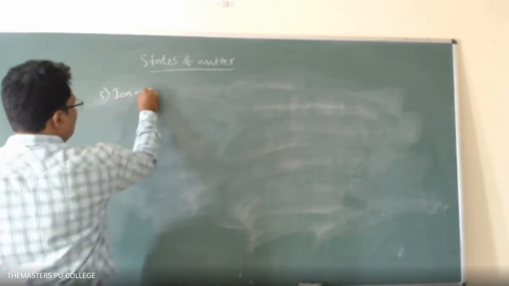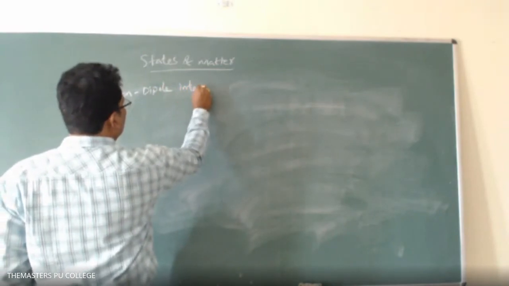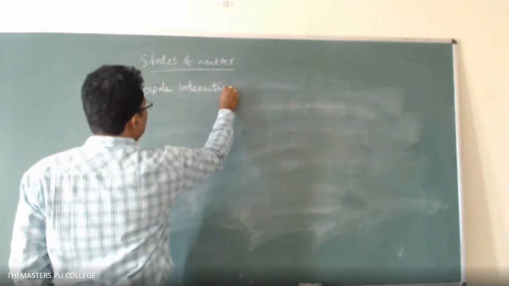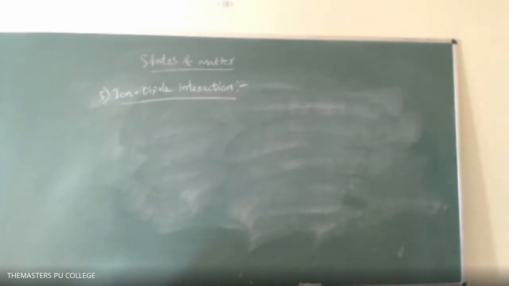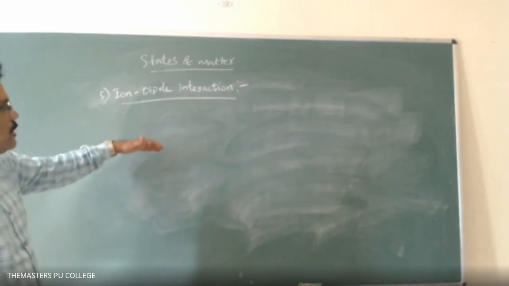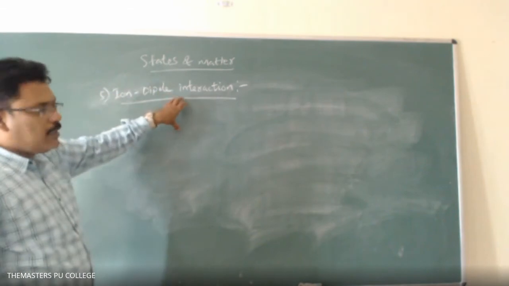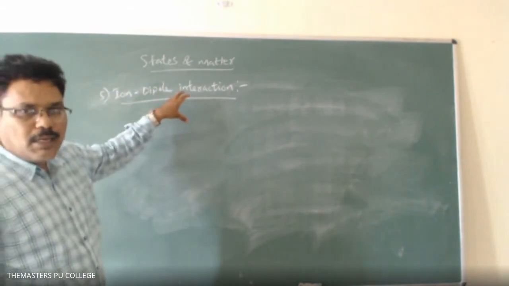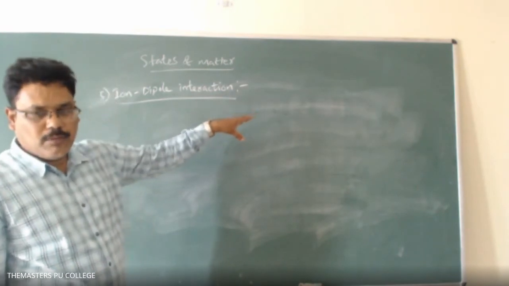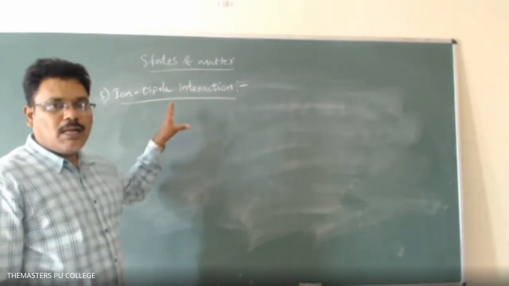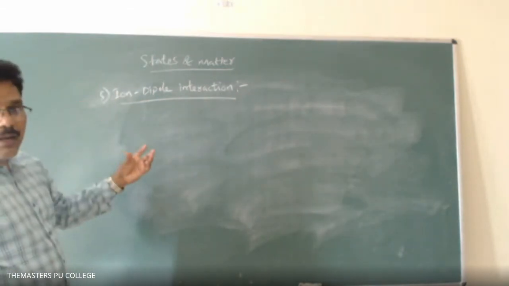Next, the fifth one is ion dipole interaction. Here the attractive forces exist between an ion and a dipole. The dipole here is the permanent dipole, which is present in a polar molecule. Then it is known as the ion dipole interaction. That ion may be a cation or an anion.